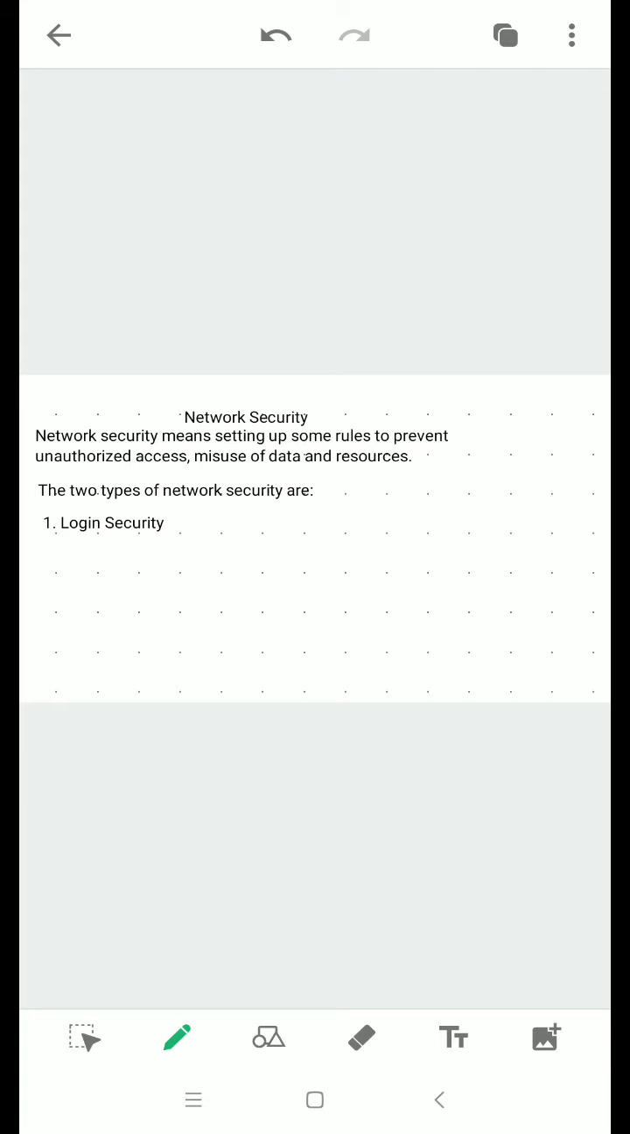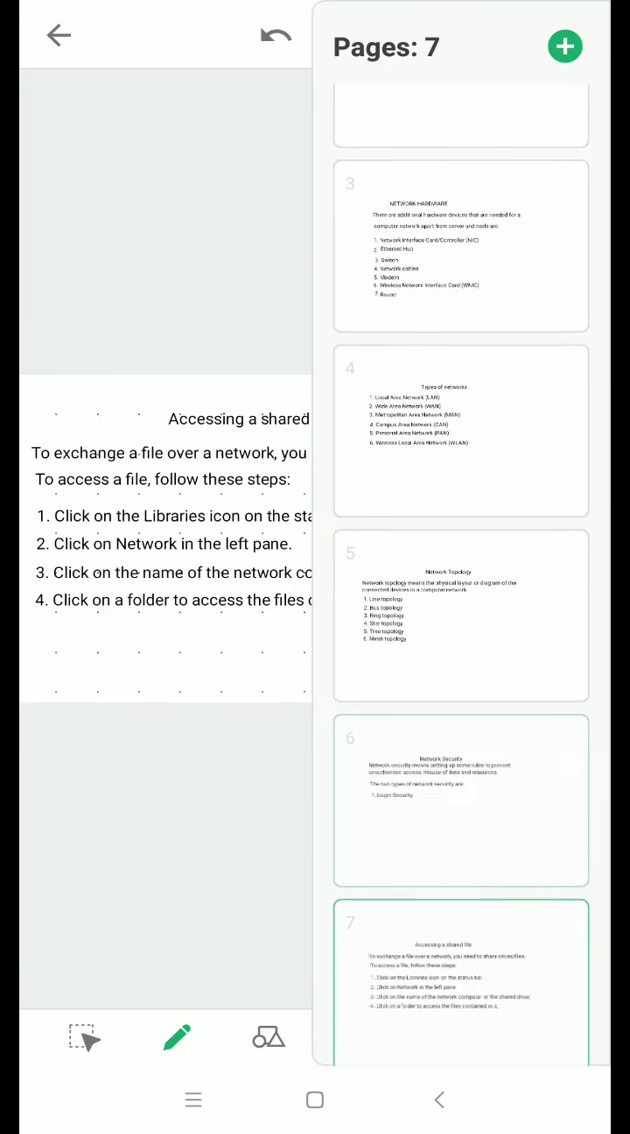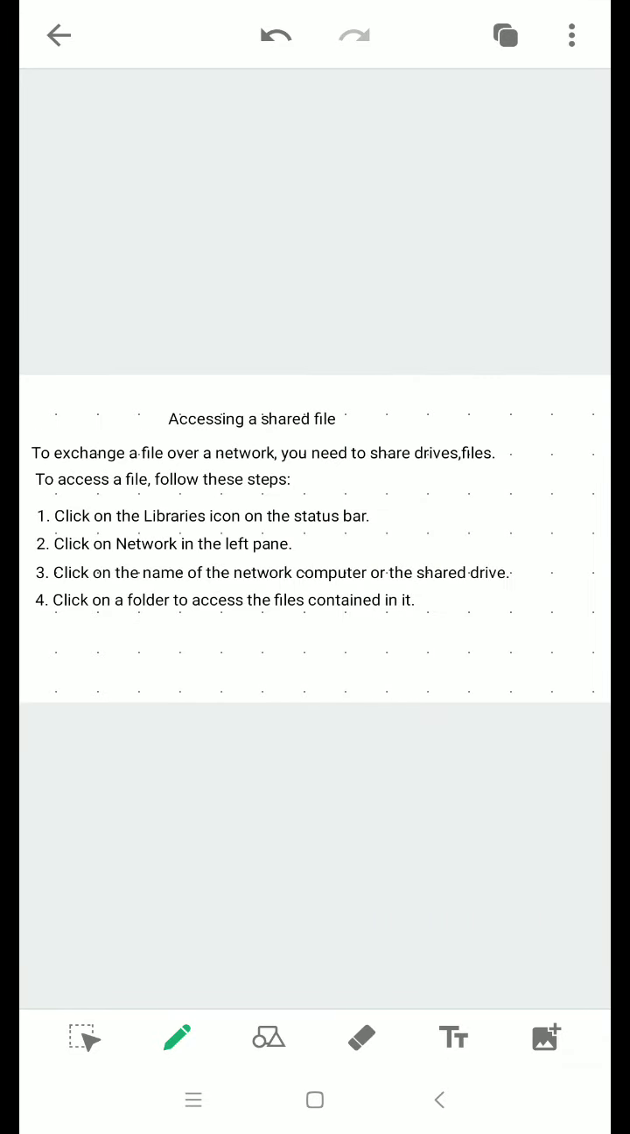The last topic is accessing a shared file. What is accessing a shared file? To exchange a file over a network, we need to access such files over a network. So there are 4 simple steps which need to be followed.